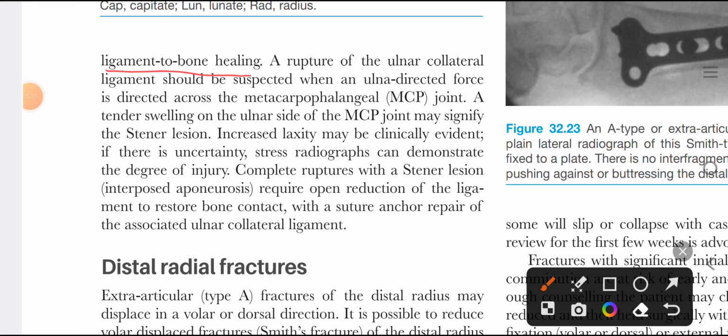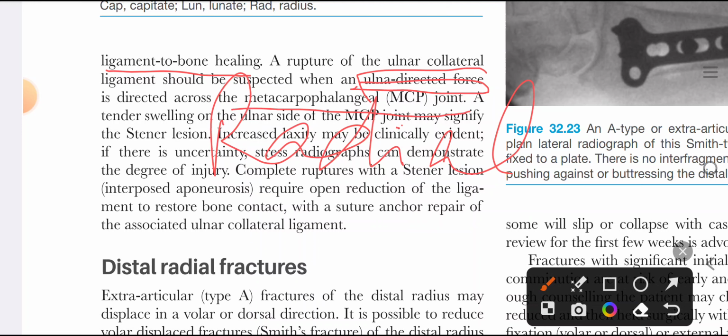The rupture of the ulnar collateral ligament should be suspected with radial directed force. This is a mistake in the book, and I have emailed the editors of Bell and Love, and hopefully they will correct it in the next edition. A rupture of the ulnar collateral ligament should be suspected when there is a radial directed force across the metacarpophalangeal joint. Ulnar directed force causes damage to the radial collateral ligament, and radial directed force causes damage to the ulnar collateral ligament.